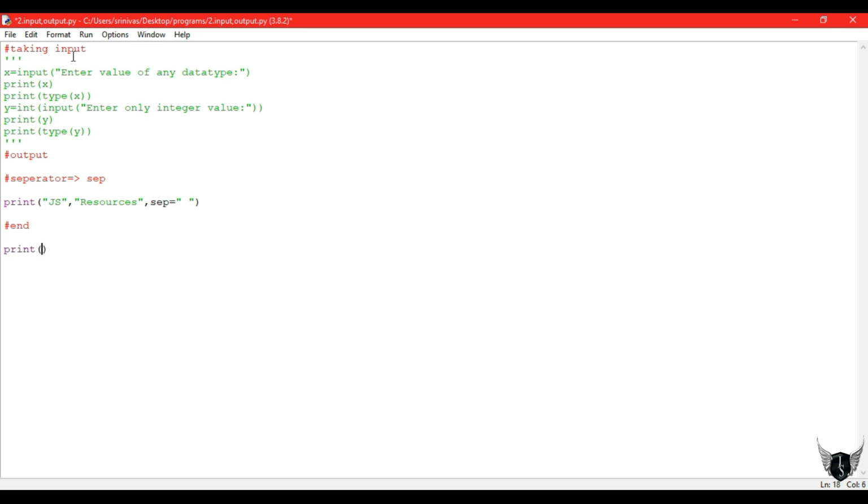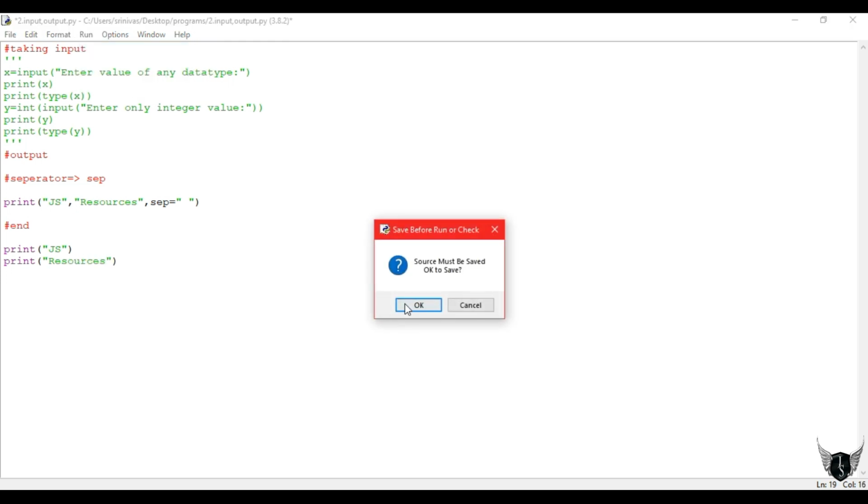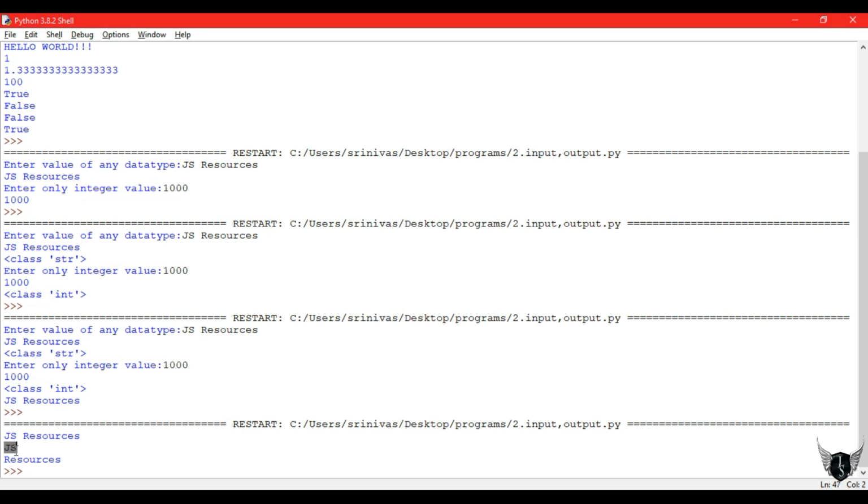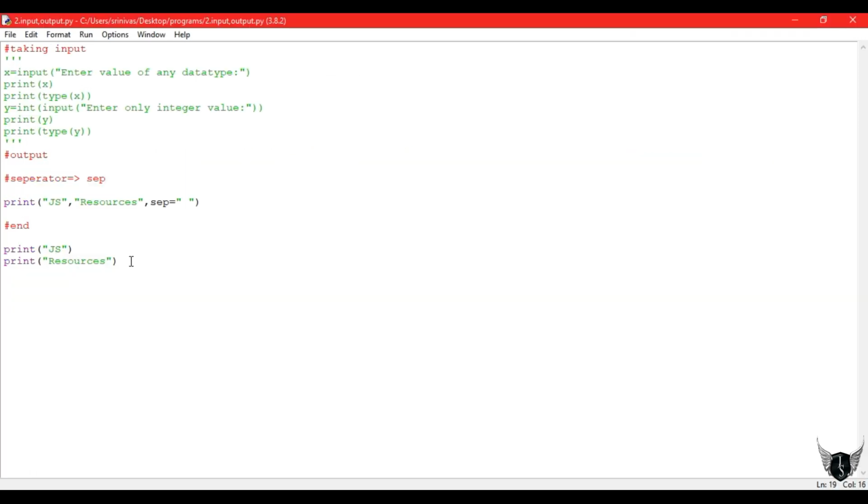That is also useful. And another one is the end keyword. The end keyword is nothing but, if you write two print statements, how they must be connected. I wrote two print statements, JS and resources. I want JS and resources in the same line, but we will get them on different lines, since by default print statements come with backslash n.